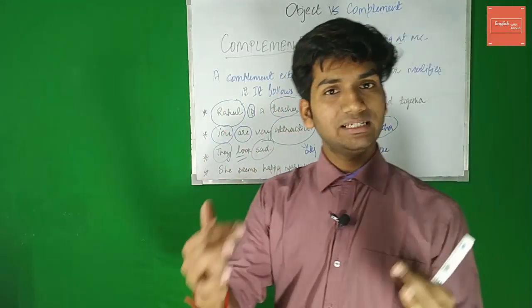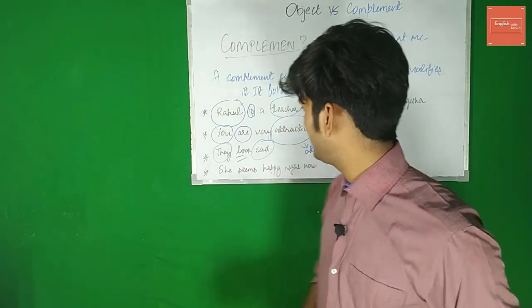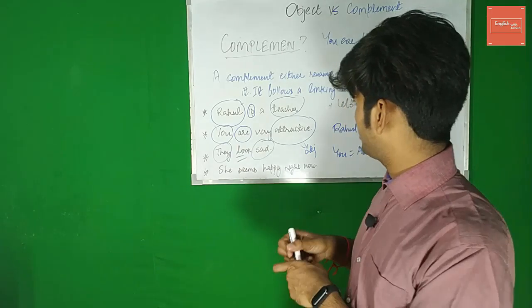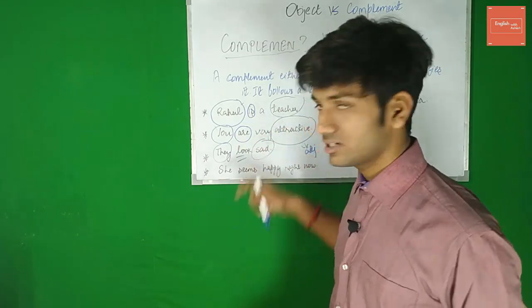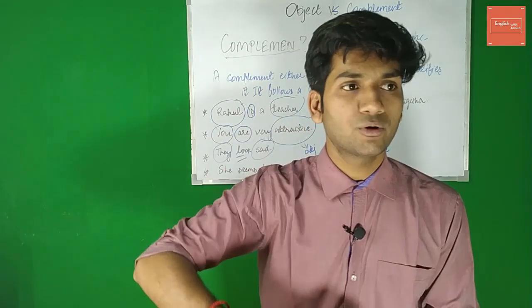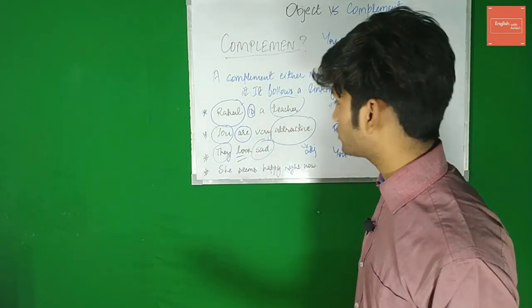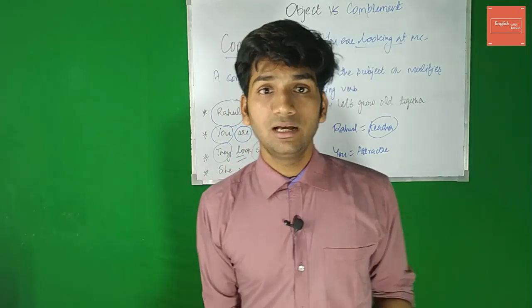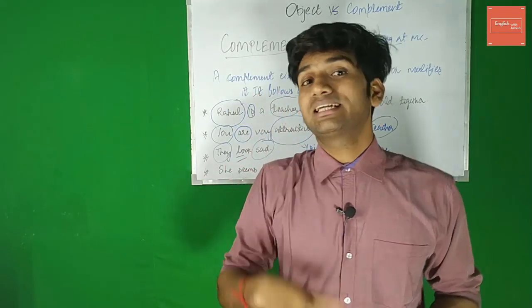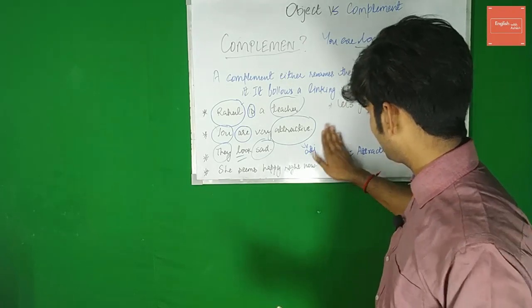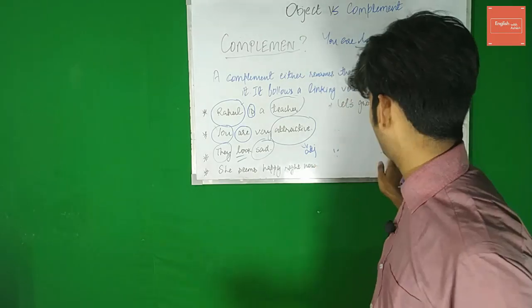So complement, very simple. It can be a word like it is right now. It can be a phrase like it is. Rahul is a teacher. We can have more than 2 words, 3 words. I mean, we can say Rahul is an amazing teacher. So we'll have 3 words. So it can be a clause too. If you don't know what a clause is, it's something that has a subject and a verb in it.